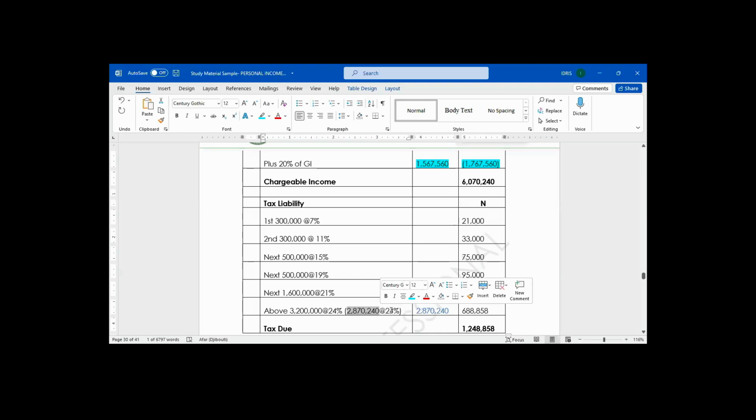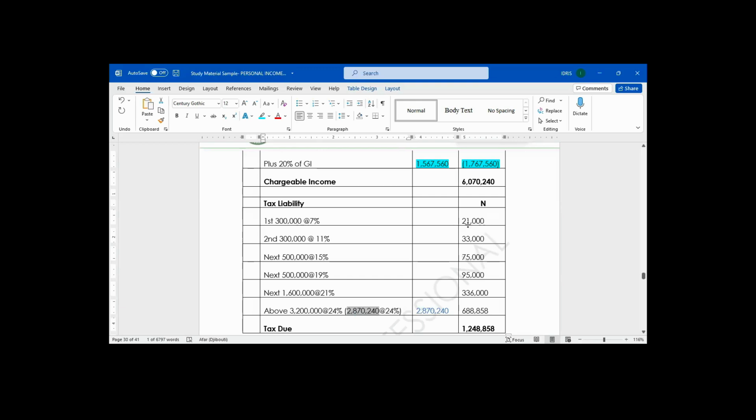Any income above 3.2 million is going to be taxed at 24%. So 2,870,240 at 24% will give you 688,858. That is the tax due.